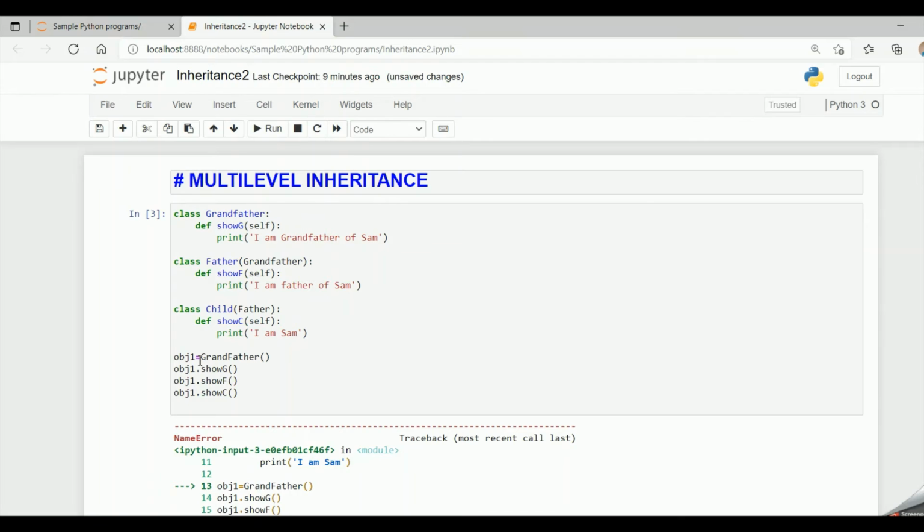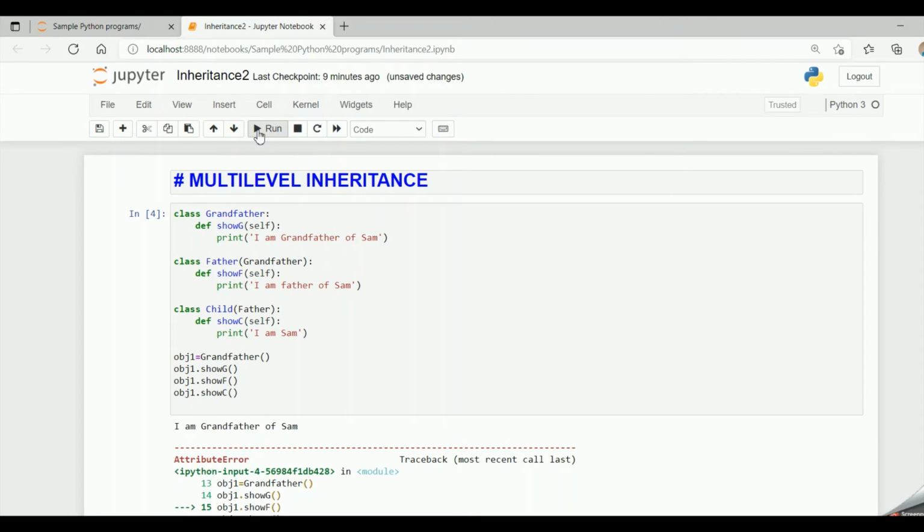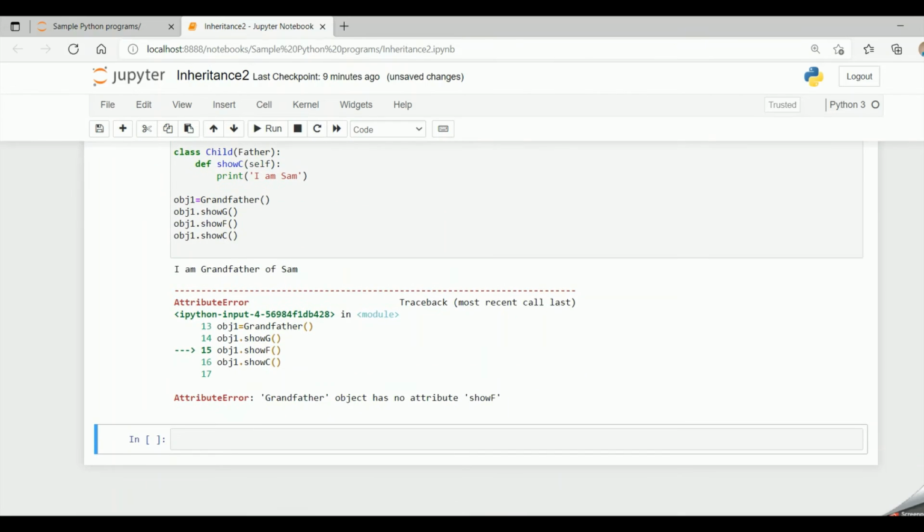Sorry, obj1 equal to grandfather, so small f I should give. So when I run this code, it says I am grandfather of Sam, but grandfather class cannot access the father and the child class methods because it is not inheriting those class methods. It is a base class and it is not inheriting anything. So it can access only its own methods but not the methods of father and child. It gives an attribute error indicating grandfather object has no attribute show f.